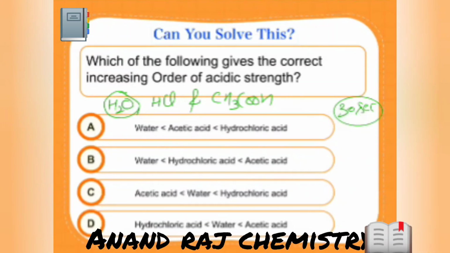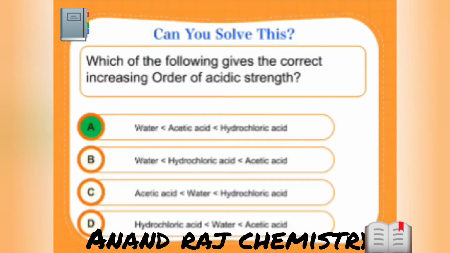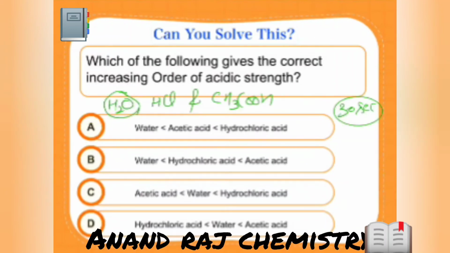Let me tell you. Look, H2O, and the answer is option A. Definitely. Look, water is neutral. HCl is a mineral acid, a strong acid, and CH3COOH is what? An organic acid, a weak acid. So what should be the correct order? Water is less acidic than acetic acid, and acetic acid is less acidic than HCl. This is our correct answer.